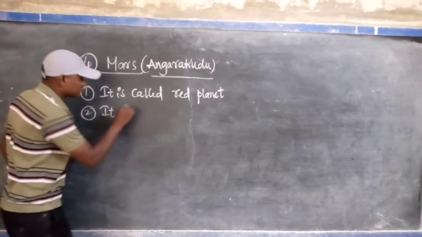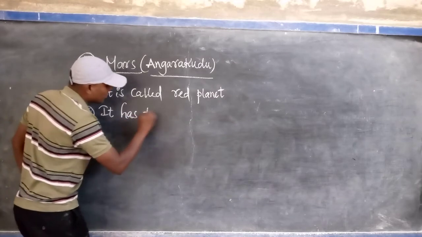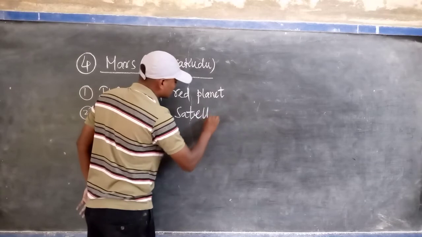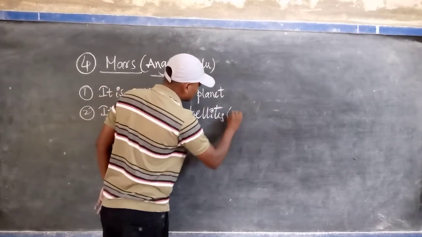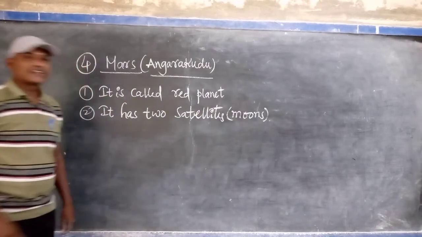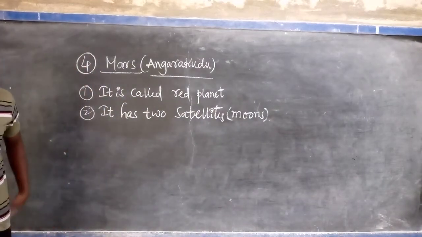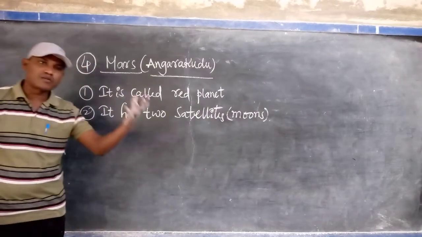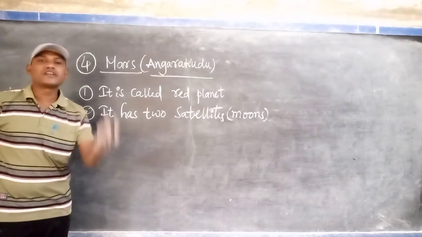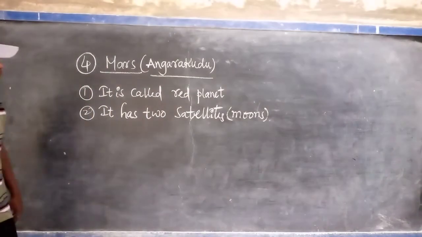Two satellites. We know that satellites are of two types, natural and artificial. Natural is nothing but a moon. Artificial is nothing but what scientists send into space. You know that.